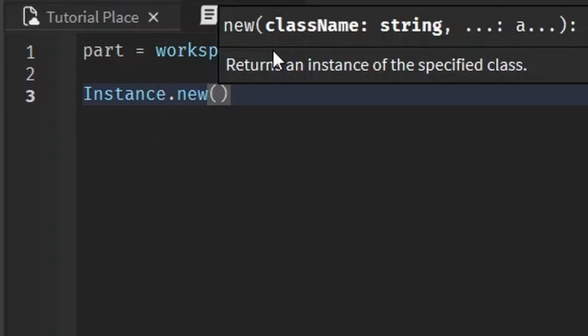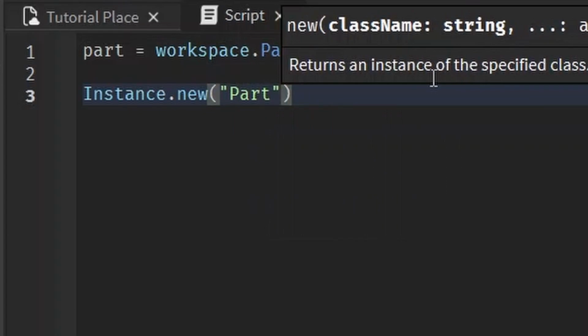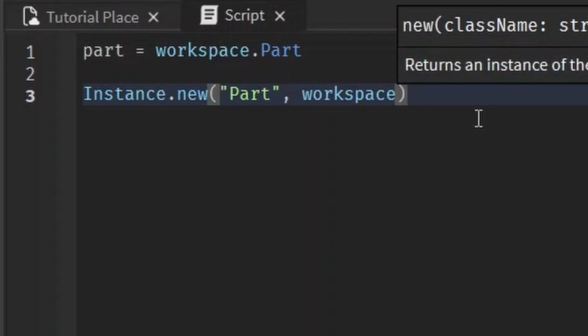The first argument is a string, as it says up here, and that is the object that you want to create. In this case, we're just going to make a part. So type in part in a string. And to write the second argument, just write a comma. And this is going to be the parent of this new part. And as I've gone over before, you want to put it in workspace if you want it to be in the actual world. It is important that you give it a parent or else it won't have anywhere to be.